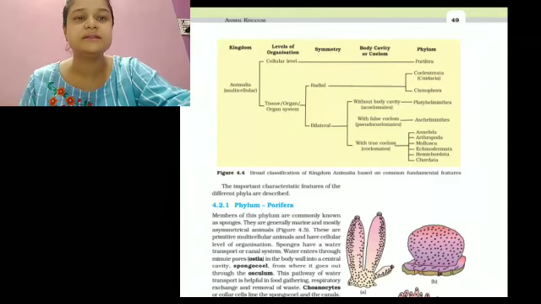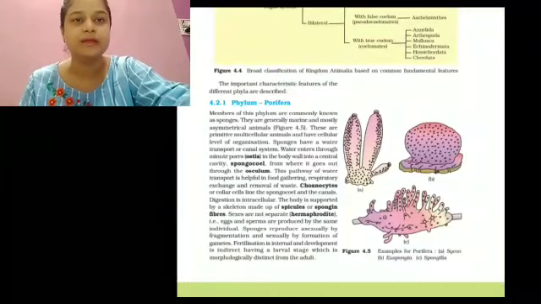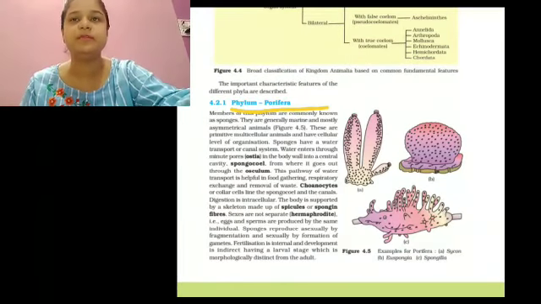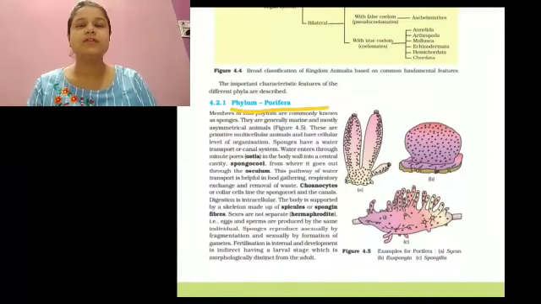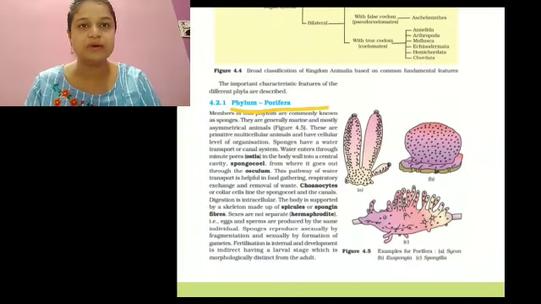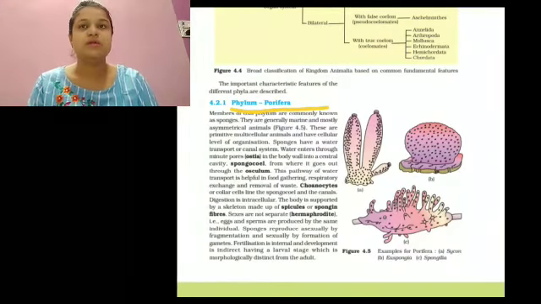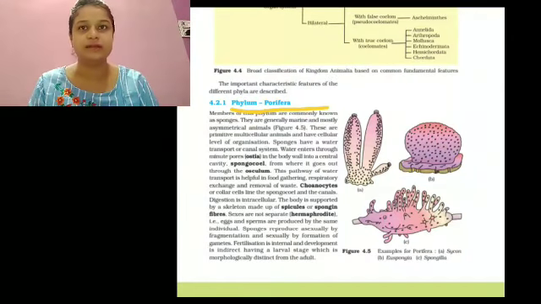Now we are discussing our first phylum, that is phylum Porifera. The members of this phylum are commonly known as sponges. Mostly marine and asymmetrical, they have a cellular level of organization.